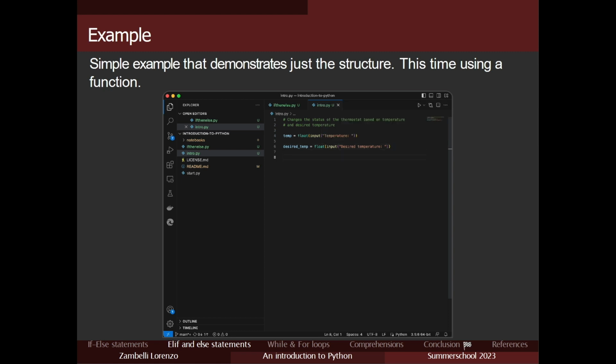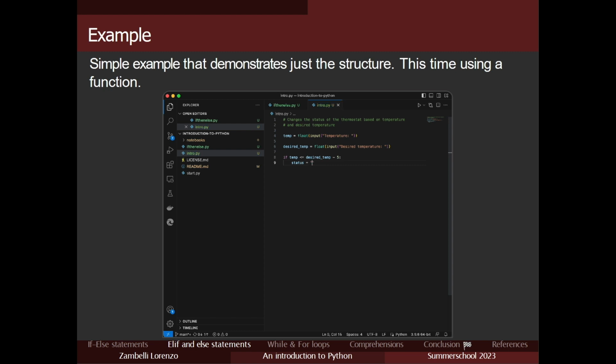Then, okay, let's start to write our if-else statement. If the temperature is less or equal, we can also just say less, it doesn't change, but let's keep less or equal, the desired temperature -5. I don't know, we can put whatever you want, let's just say -5.